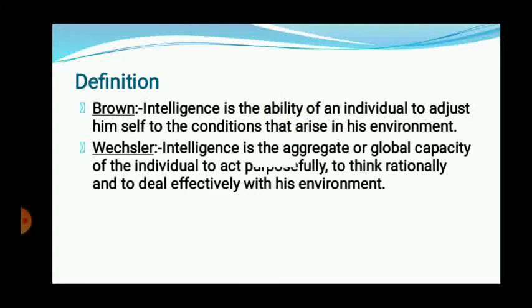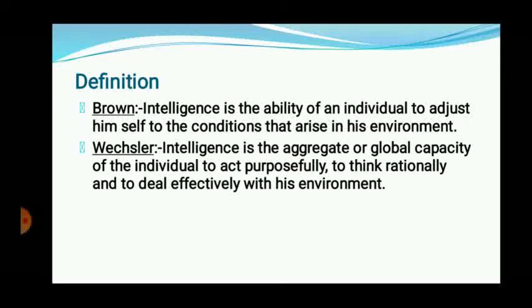Another one, intelligence is the aggregate or global capacity of individual. Aggregate global capacity means all your capacity, all your abilities of the individuals. For what? To act purposefully, target oriented, objective oriented, purpose oriented.